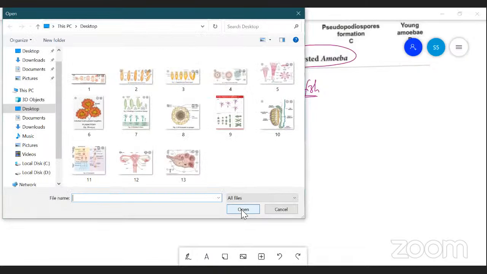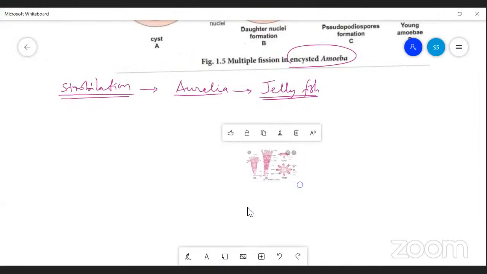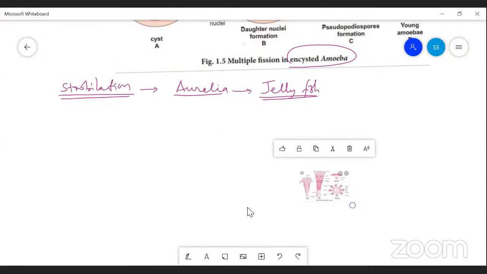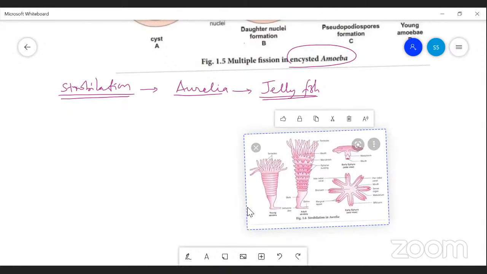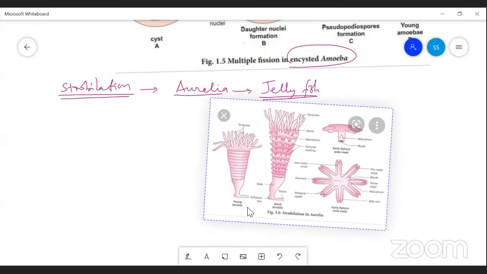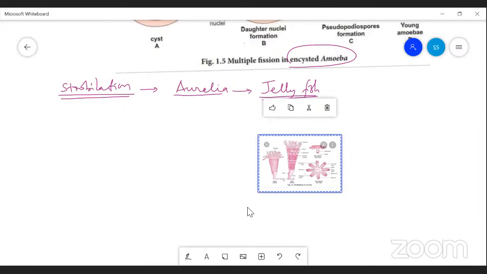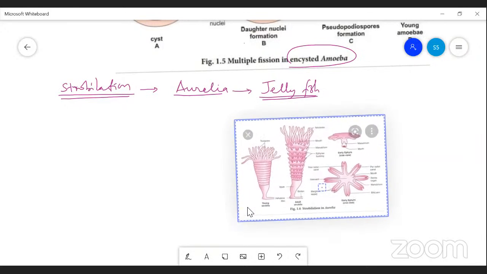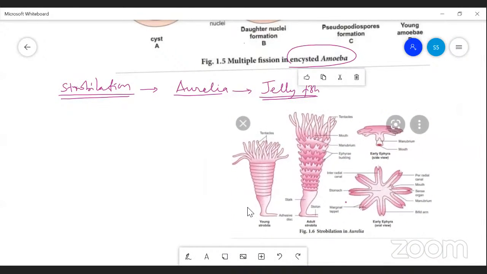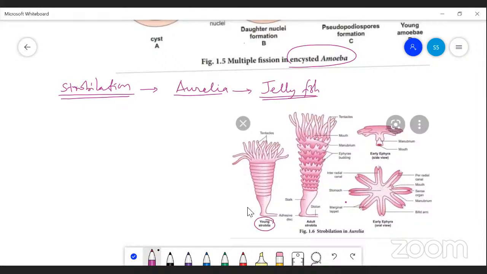here actually reproduces by transverse division. Okay, look at this. So this is a young strobila.